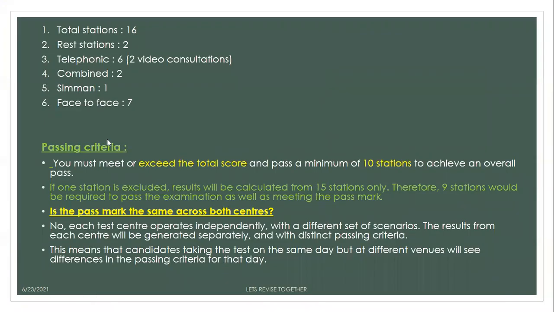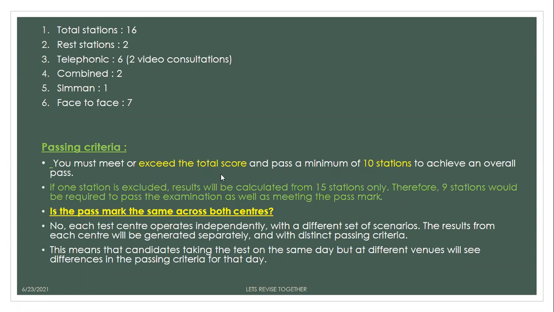Okay. So if we are talking about PLAB, then I'm sure most of you have an idea about how many stations there are and how many telephonic stations there are. But since there are some new people as well, I'm going to cover it briefly. In total we have 16 stations. There are two rest stations, six telephonic stations, and recently they have introduced video consultations as well.